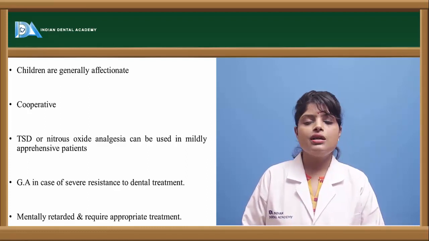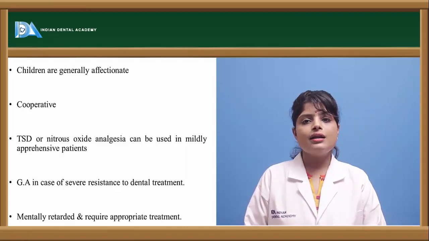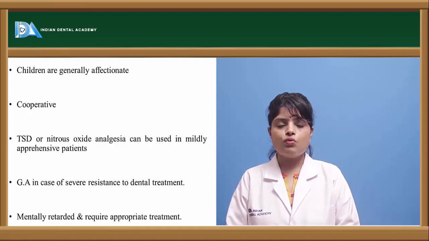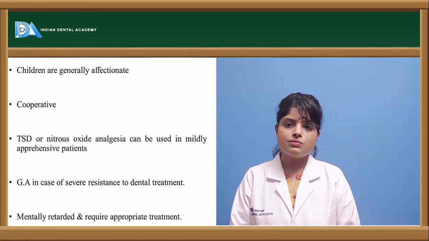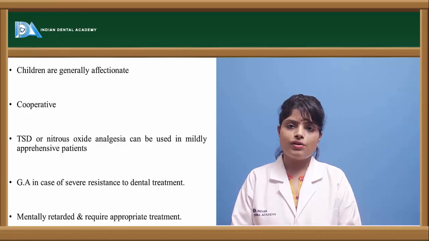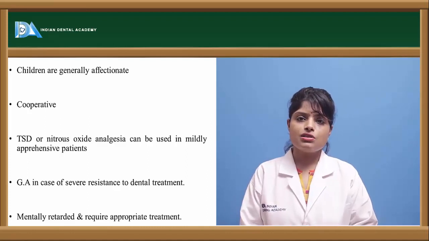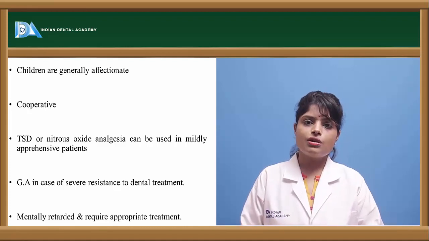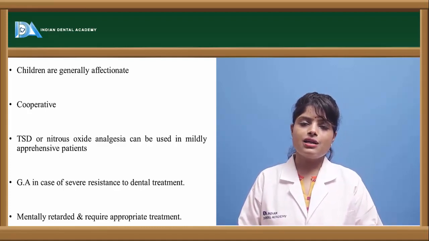As we all know, the incidence of caries and gingival disease in a Down syndrome patient is more, so we can also go for certain preventive strategies like topical fluoride application, regular oral prophylaxis, mouth rinsing, and we can provide the patient proper electric toothbrushes for the maintenance of oral hygiene at home.